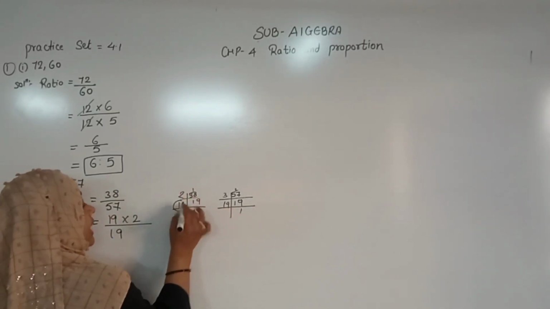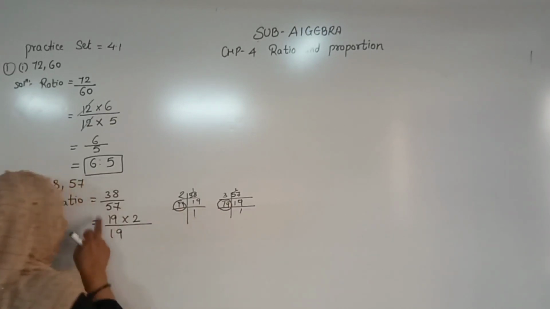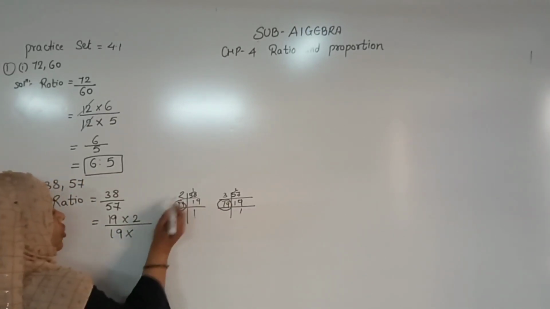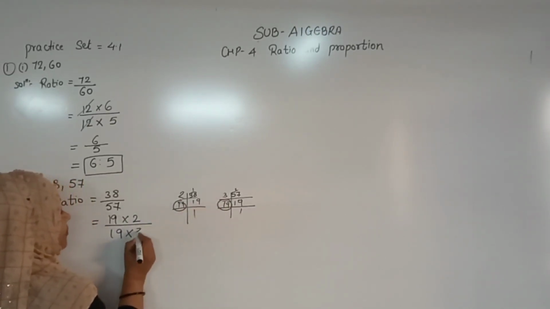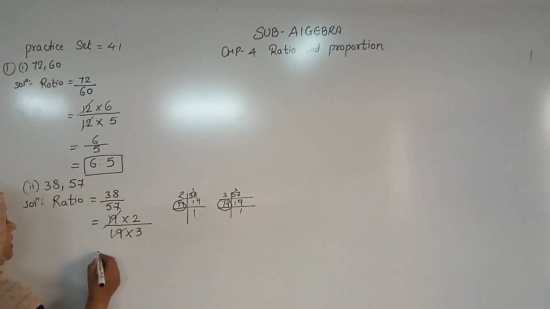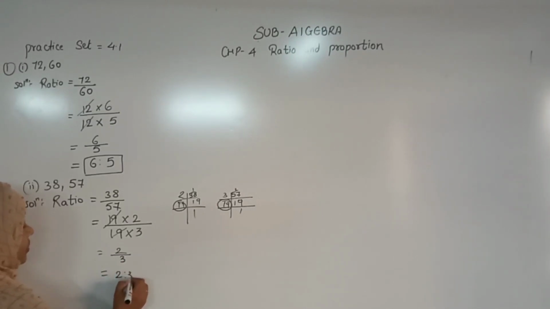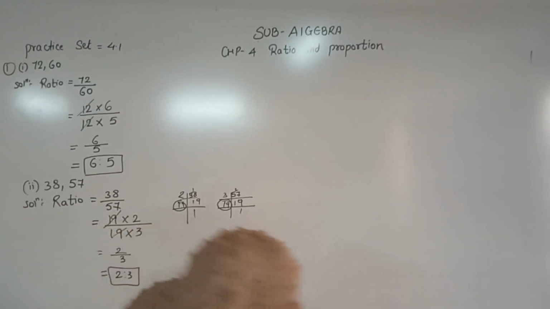Here we have common 19, 19, right? Both the times are having 19, 19. 19, what remains? I had 2 here, what remains here? 3. So 19 and 19 can cancel. So I remain with 2 upon 3. I should write the ratio 2 ratio 3. Understood, student? Now we will go for the next question number